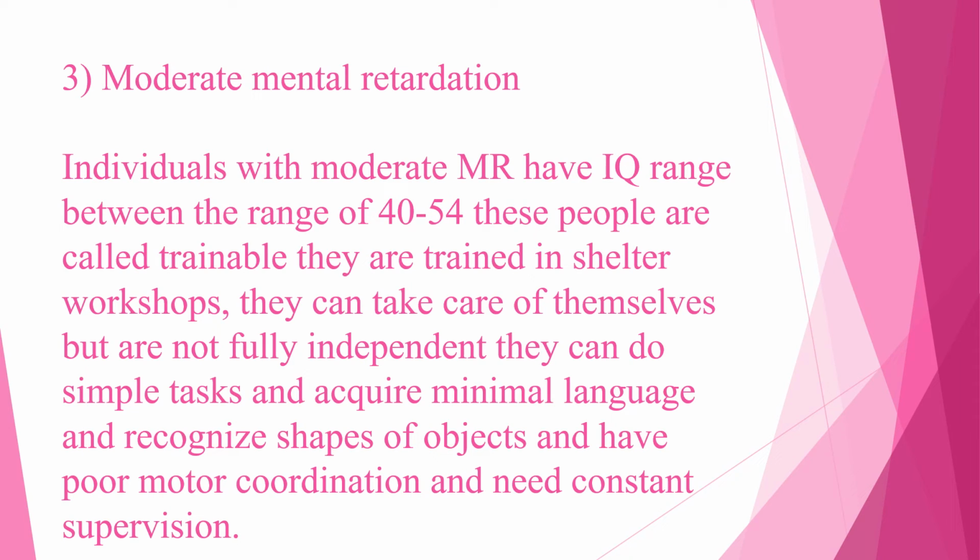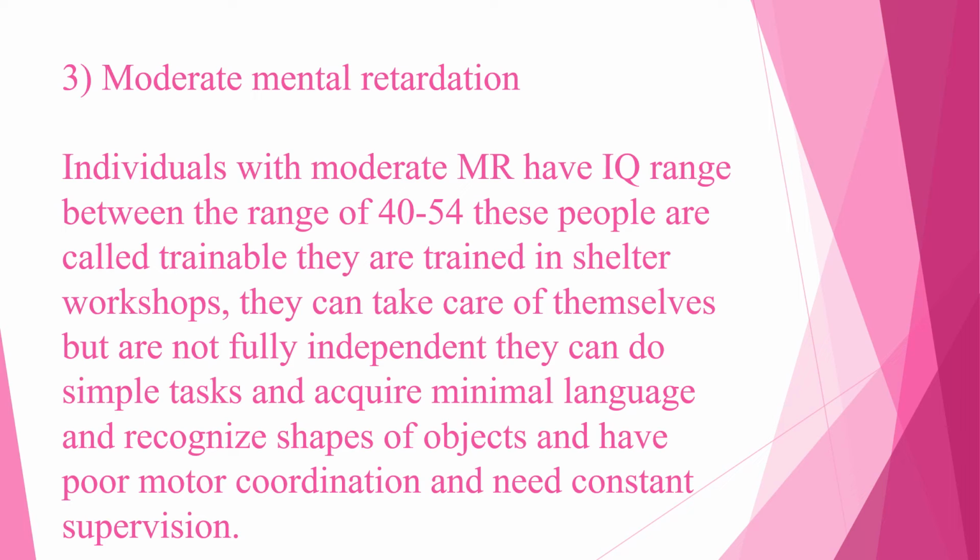They can take care of themselves, but they're not fully independent. They need somebody with them. They can do very simple tasks. Full-fledged, they cannot be independent. They need that support, and they can do very simple tasks and acquire very minimal language. They find it very difficult to complete a whole sentence.